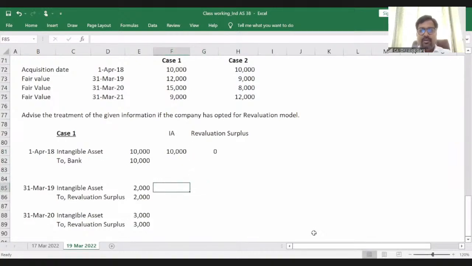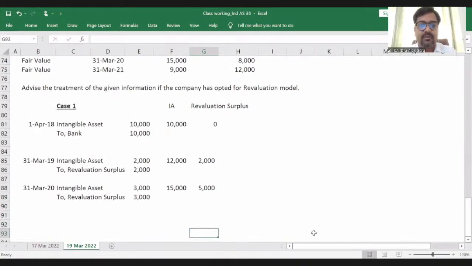On 31st March 19, my intangible asset is 10 plus 2, 12,000 and my revaluation surplus is 2,000. On 31st March 20, my intangible asset is 15,000 and my revaluation surplus is how much? 2,000 was the opening balance, 3,000 is the incremental, 5,000, right?